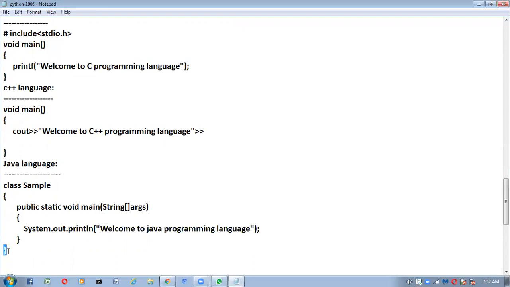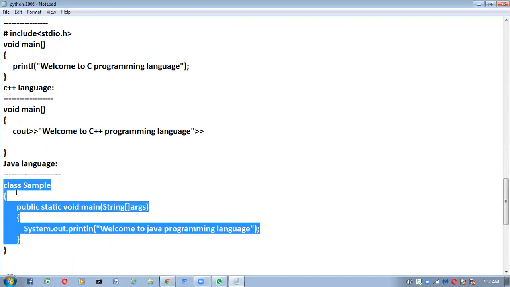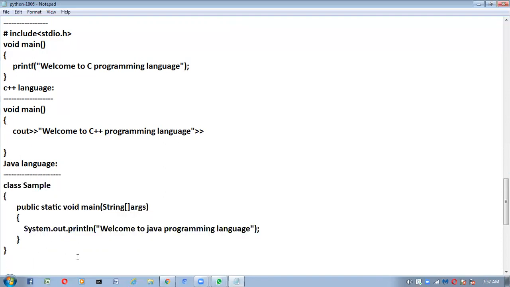See, to print welcome to Java programming language, how many lines of code we wrote? 1 line, 2 lines, 3, 4, 5, 6, 7 lines of the code we wrote. Including curly braces, total 7 lines of code in Java just to print this message.